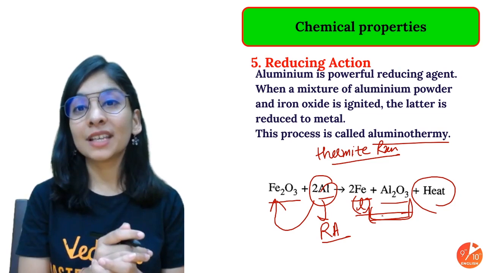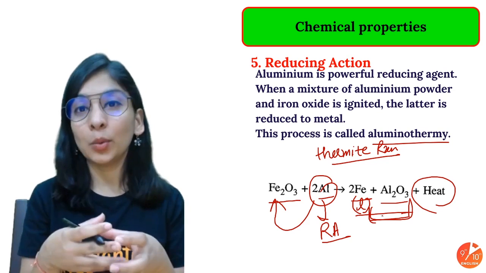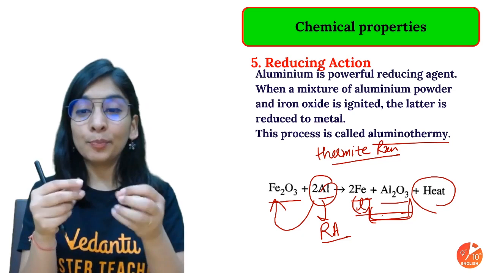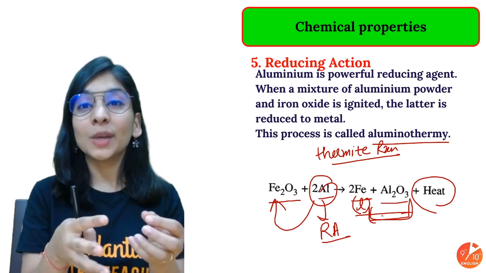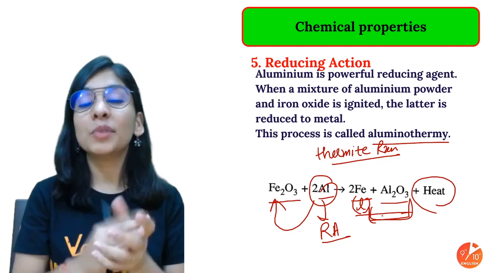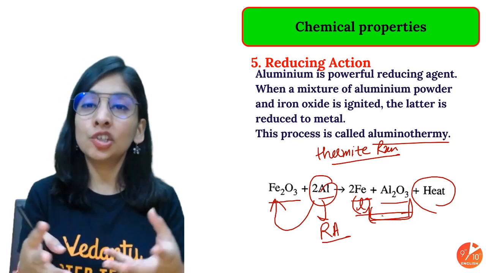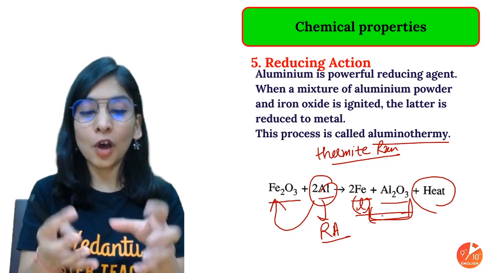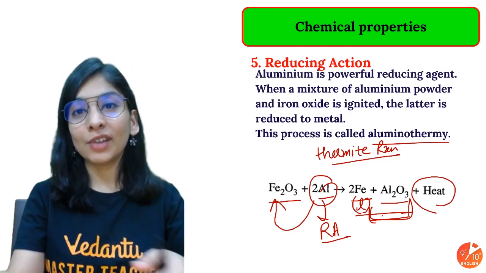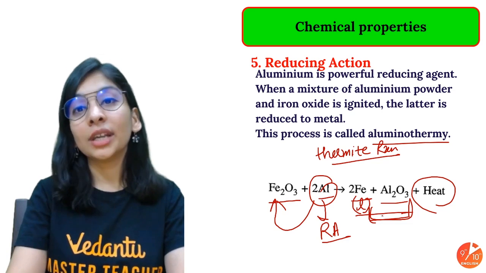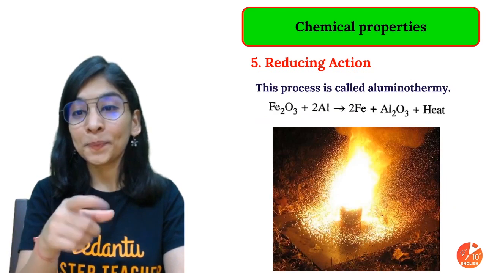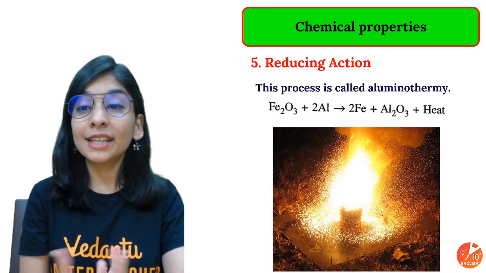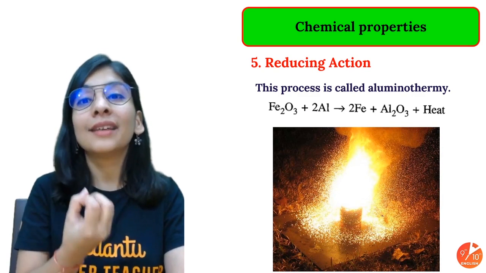So this is the process we use to join railway tracks. They will put aluminium powder with iron oxide and ignite the mixture with the help of magnesium ribbon, and then they'll react and give you a molten form. You'll put it in between two railway tracks, and when it cools down, these tracks will be joined. Very important one. What do we call it? Aluminothermy or thermite reaction. You should know that.